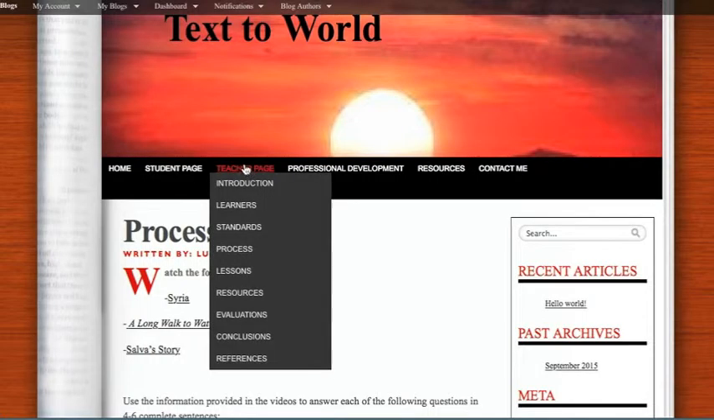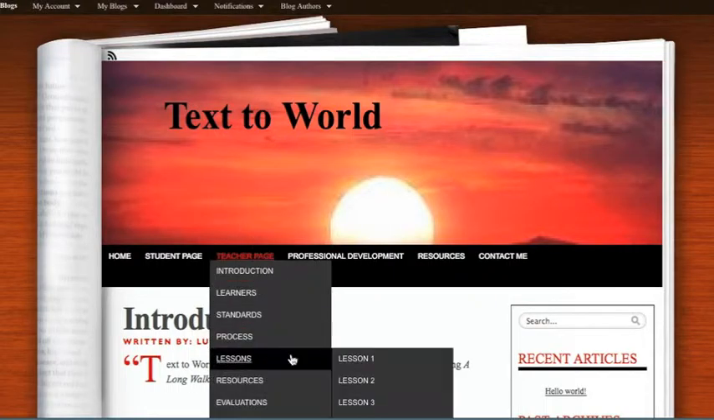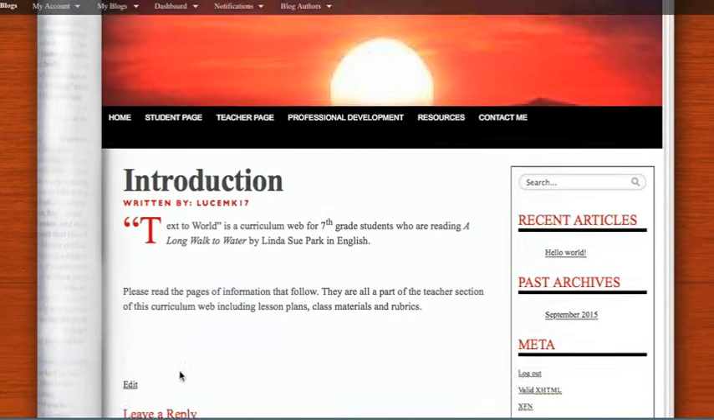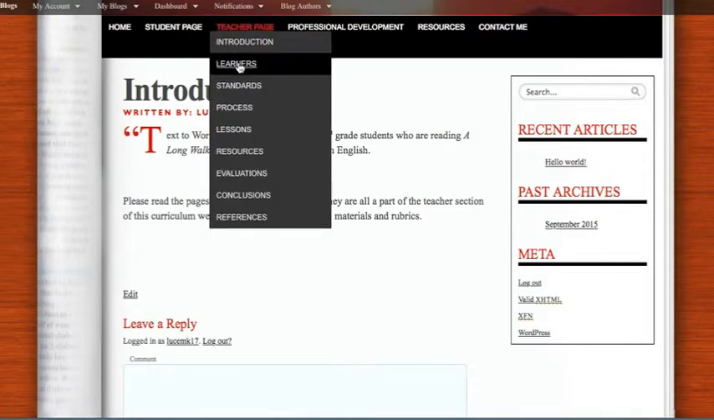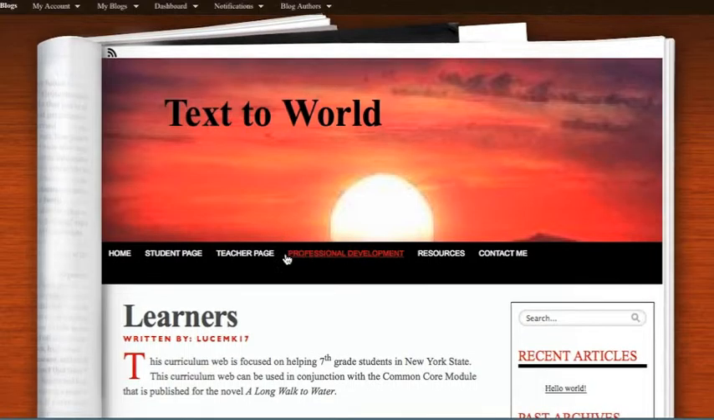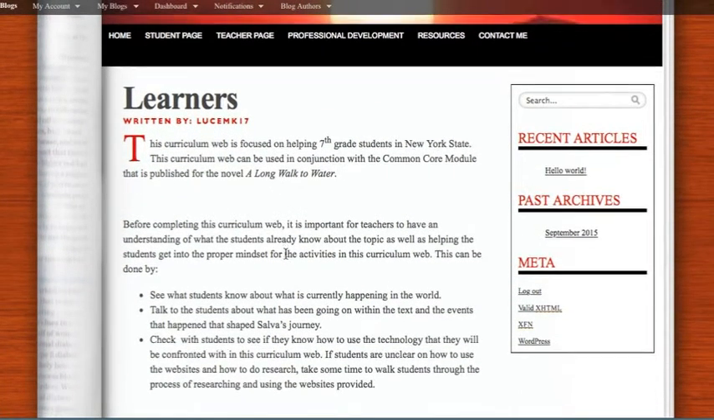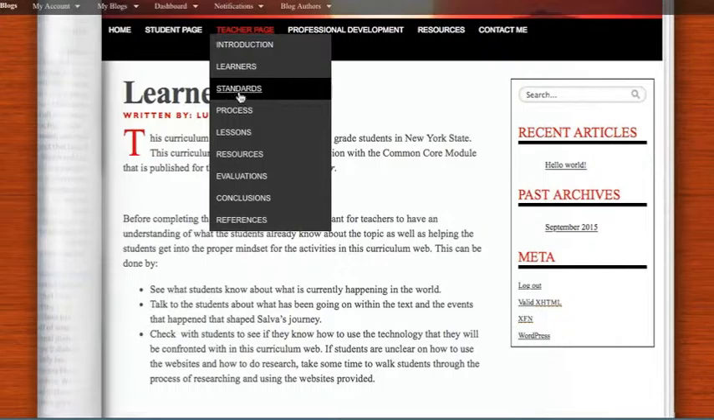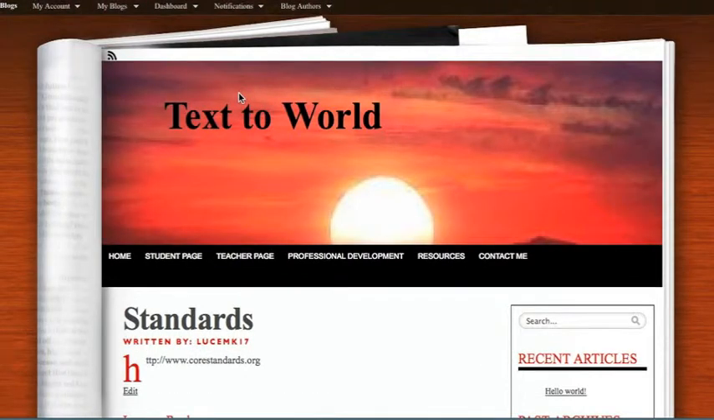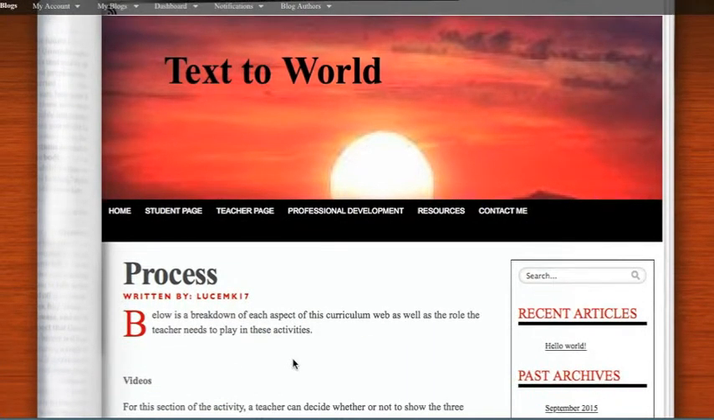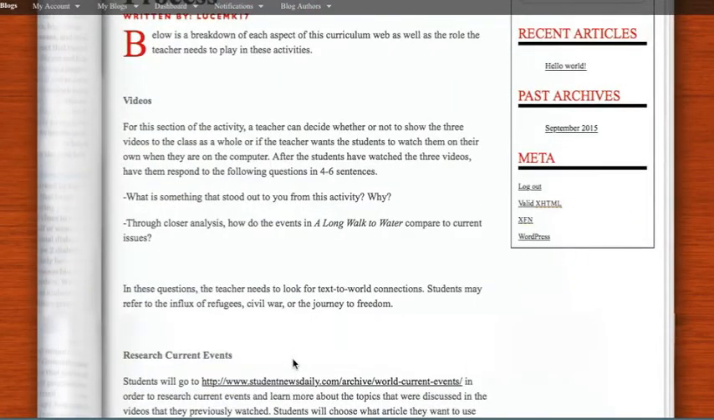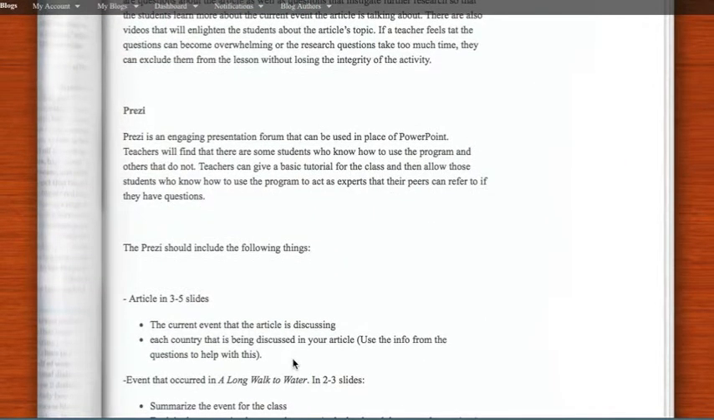Here's where the teachers are going to be able to get their specific information. Under the Introduction tab, teachers are going to be introduced briefly to what's going to be happening in the curriculum web. Under learners is where they're going to start to get a little bit more understanding: who this is for, what it's going to do. Under the standards, they can go right to the standards and see which standards they meet best. Under process is where they're going to have a breakdown of each activity, a little bit more in depth than the student one, actually.